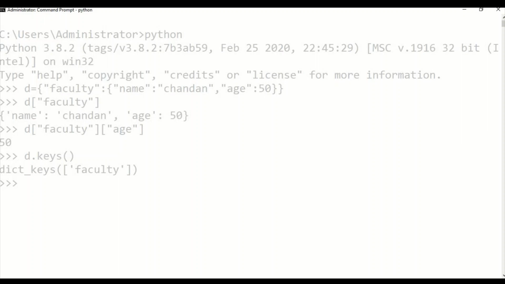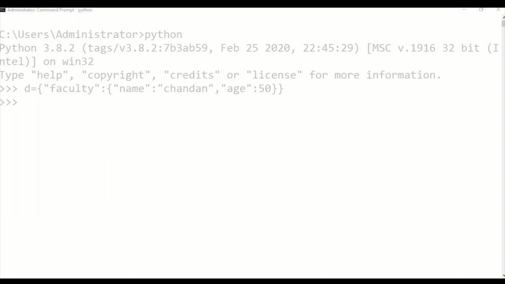I also have functions like d.keys, which gives me faculties, or d.values, which gives me the values for that particular dictionary. We have a few more functions. Length of d returns me the number of key value pairs. Now in this case there is only one key value pair.